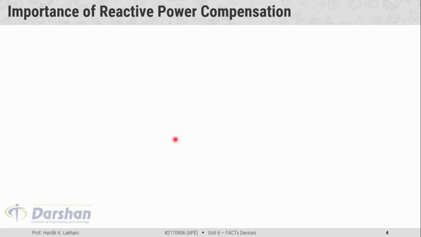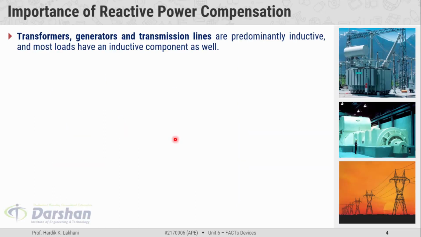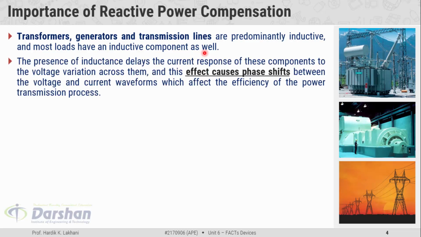Moving ahead, importance of the reactive power compensation. Transformers, generators, and transmission lines are predominantly inductive, and most loads have an inductive component as well. So the majority of electrical equipment is inductive in nature. The presence of inductance delays the current response of these components to voltage variation across them.